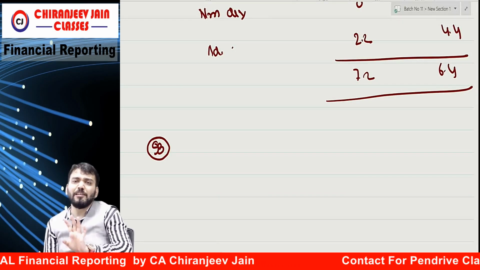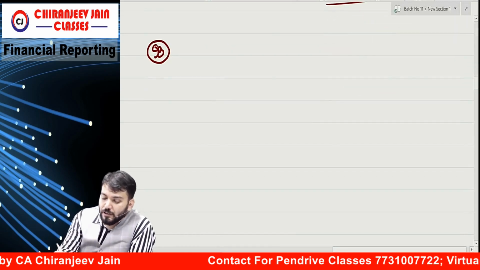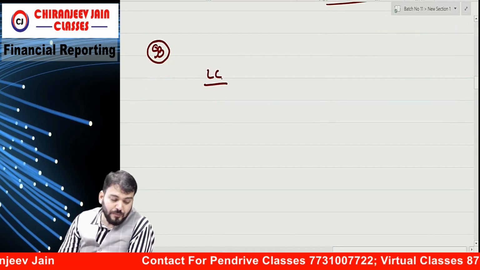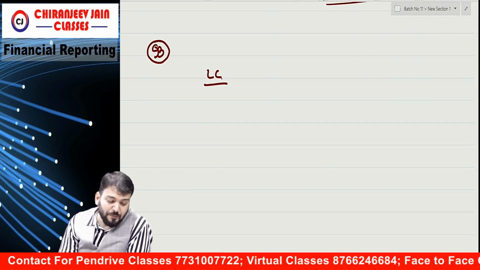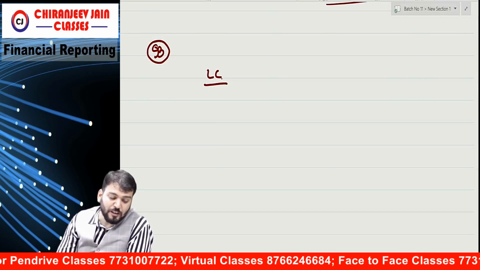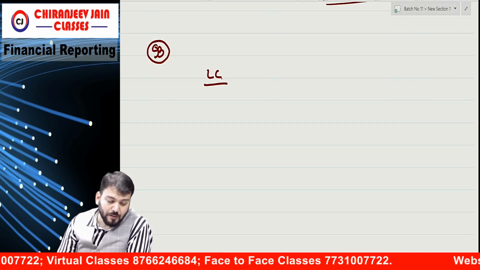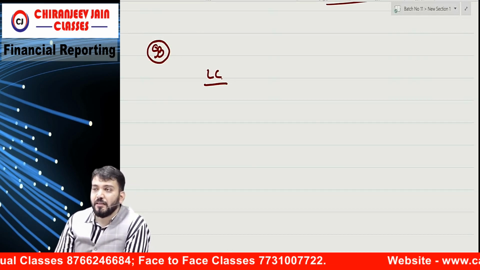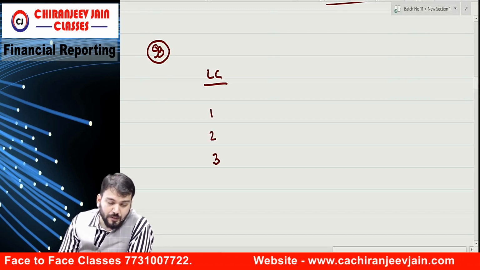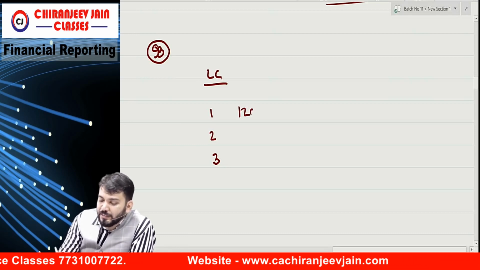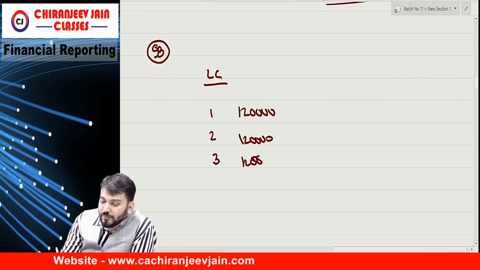Okay, so first we need to calculate the liability component and equity component as per Ind AS 109. Liability component will be what? 2000 bonds, face value 1000, so 2000 into 1000 is 20 lakh. 20 lakh at 6% is 1 lakh 20,000 per year, for 1 year, 2 year, 3 year. So 1 lakh 20,000 each year.